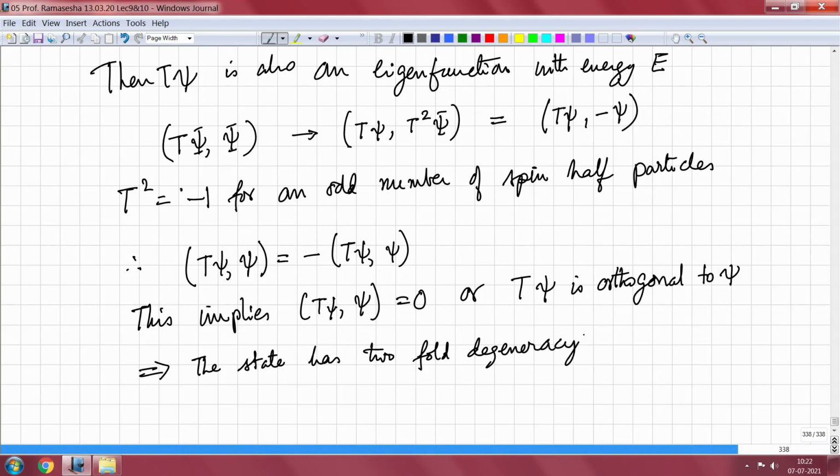Whenever you have an odd number of particles and you have time reversal invariance, then the system must necessarily have at least two-fold degeneracy, because T psi and psi are orthogonal. This degeneracy is called Kramers degeneracy, and the two states are called Kramers doublets.